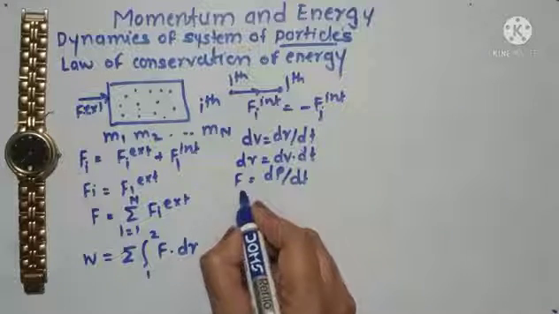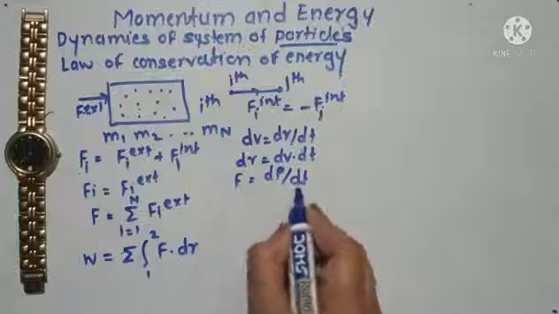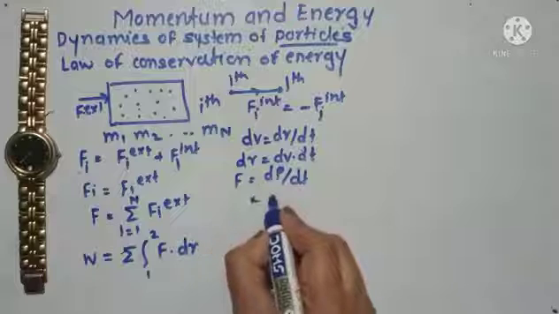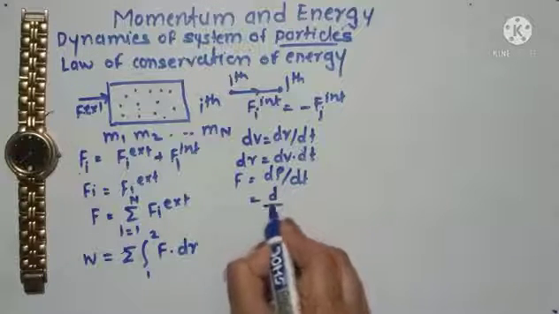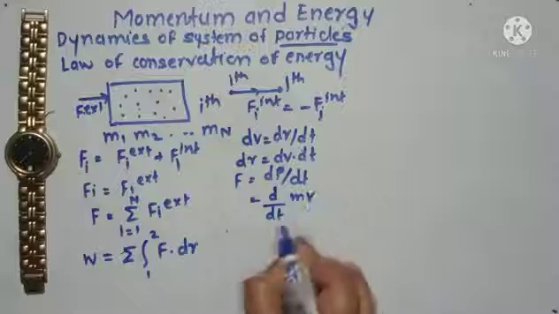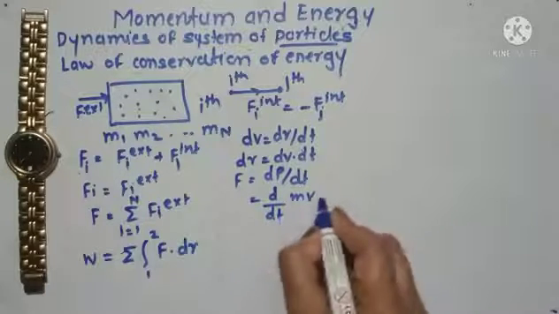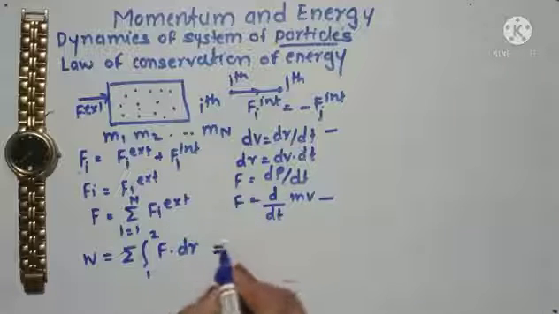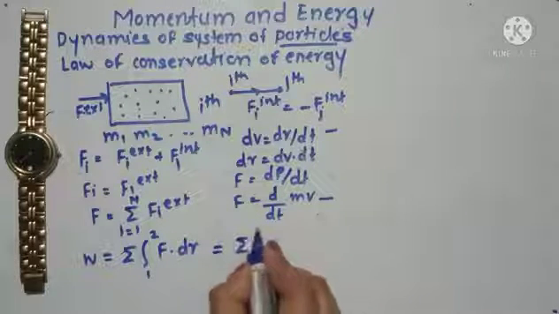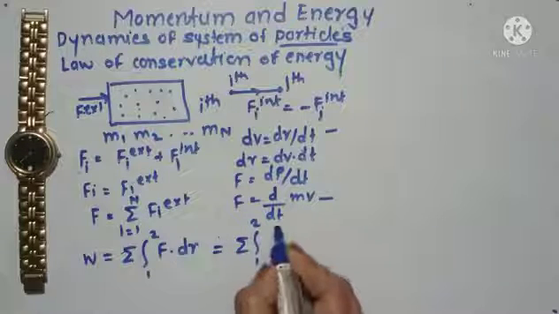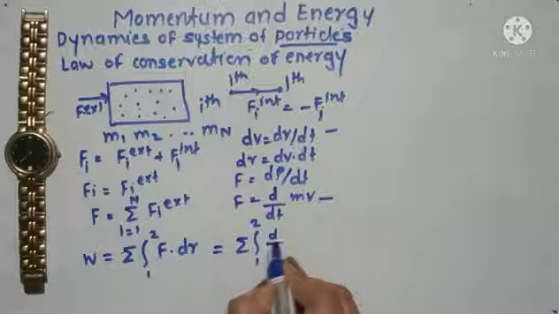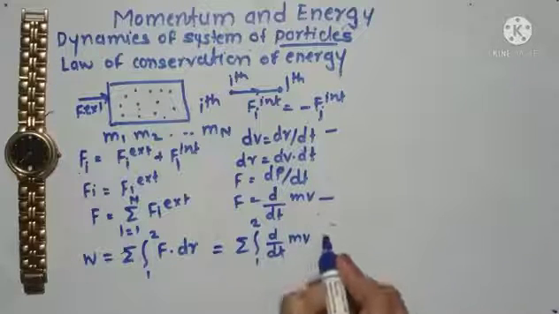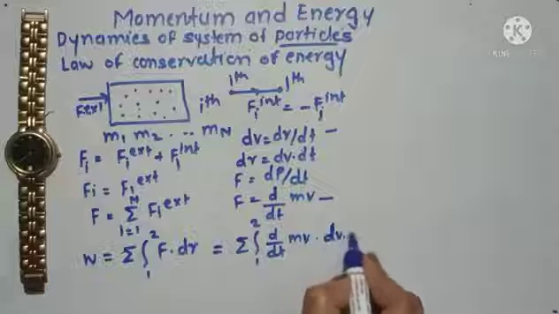According to Newton's second law, we know that F is equal to dp upon dt, and therefore I can also write this as d by dt of mv. Let me put the value of this F and this dr into this equation, and therefore this equation will become the summation of the integration from 1 to 2 of d by dt of mv into v dt.